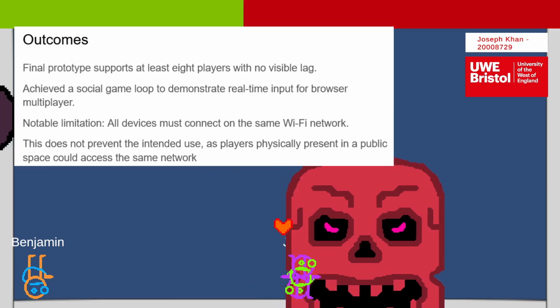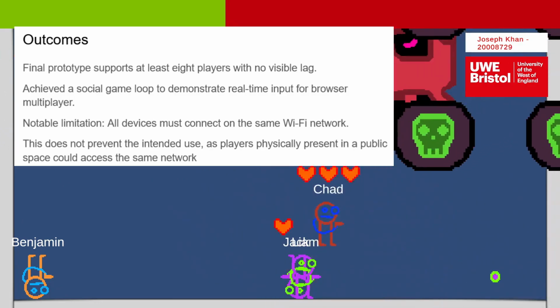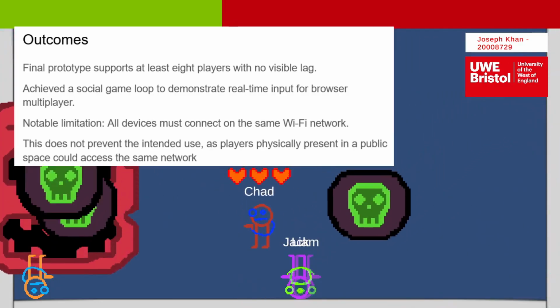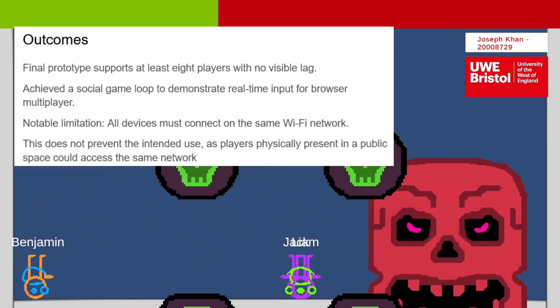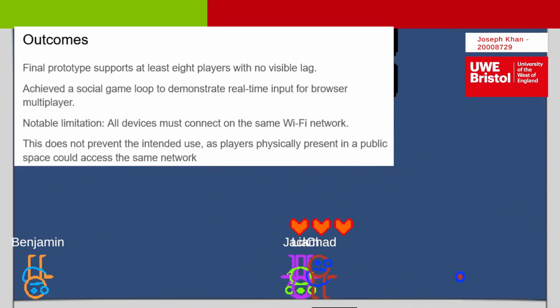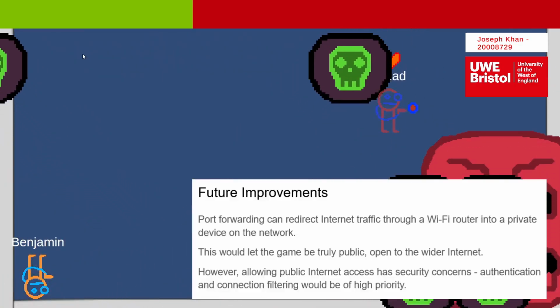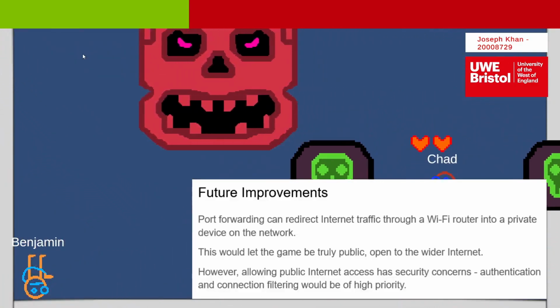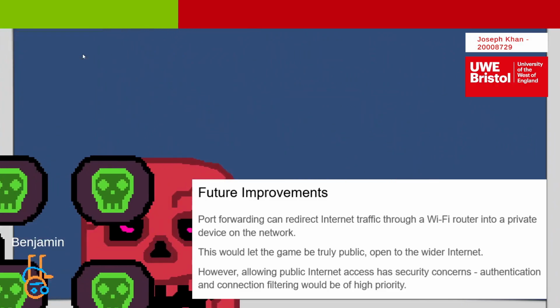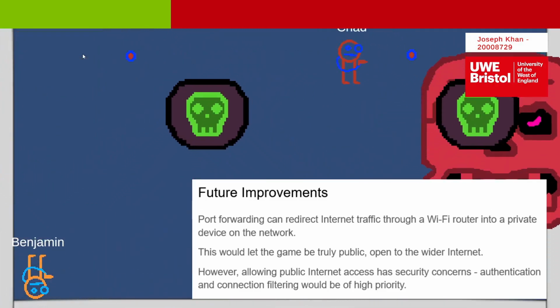However, it doesn't stop the intended use case, which involves all players present in the same location as the host machine. In such settings, a shared Wi-Fi network is a practical assumption. Looking ahead, the project's connectivity could be expanded through port forwarding. This would allow a router to redirect traffic from the wider internet to a private IP address on the host.